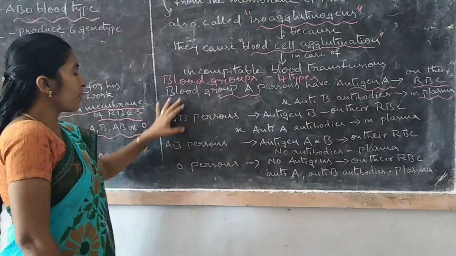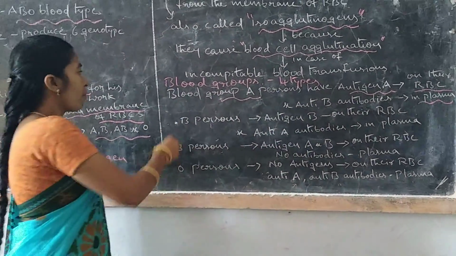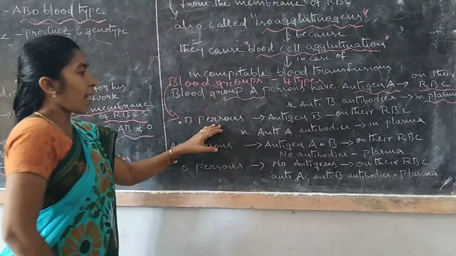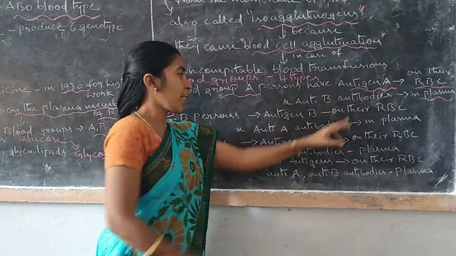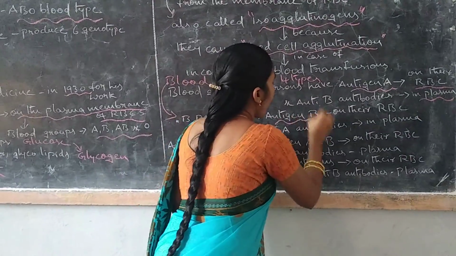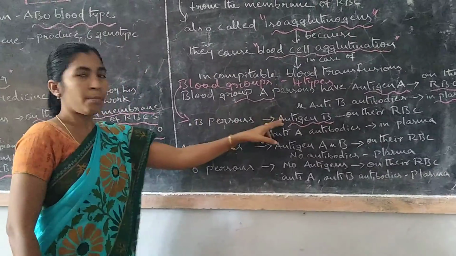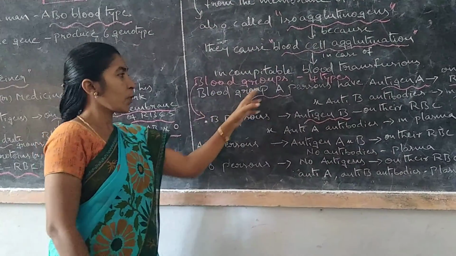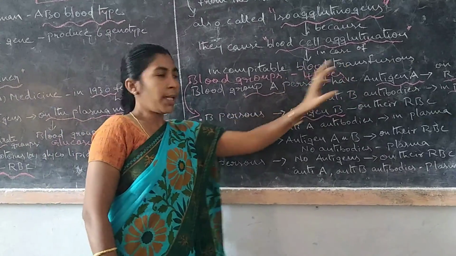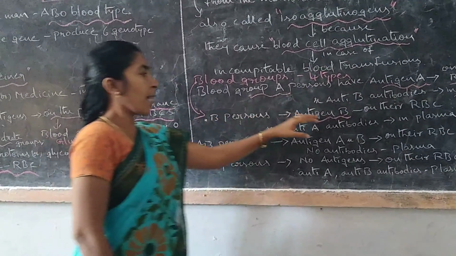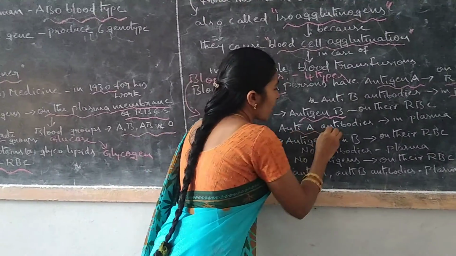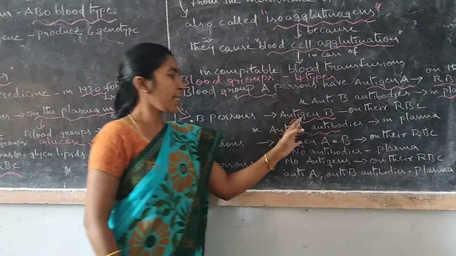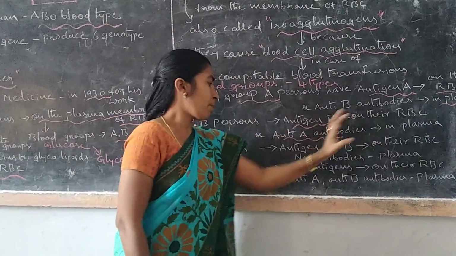Then blood group B persons have antigen B present on their RBC. In blood group B it is antigen B, and in blood group A it is antigen A. So B persons have antigen B on their RBC and anti-A antibodies in plasma.